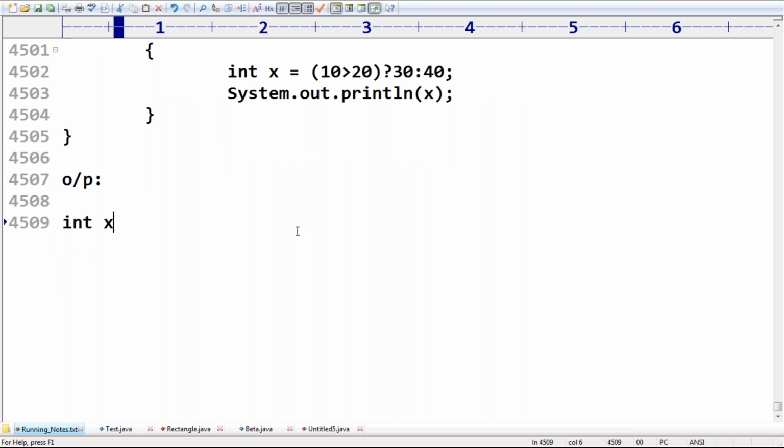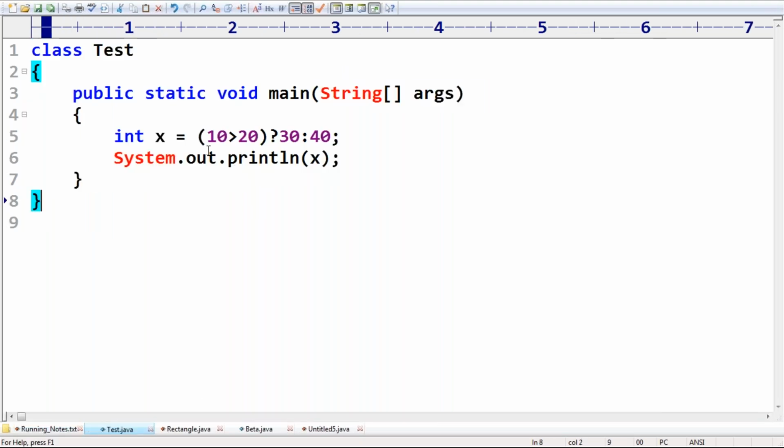int x = 10 > 20 ? 30 : 30. Next, 40 > 50 ? 60 : 70. Now listen very carefully about this one. I'm trying to take this nested expression. What is the answer we are going to get? Anyone, can you please tell? If I write it like this, what output are we going to get in this case?